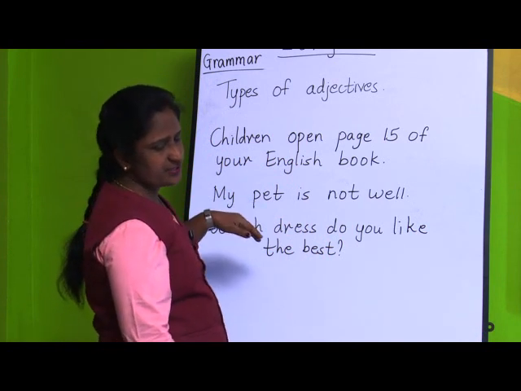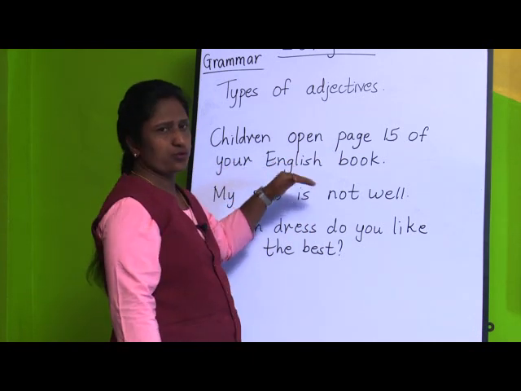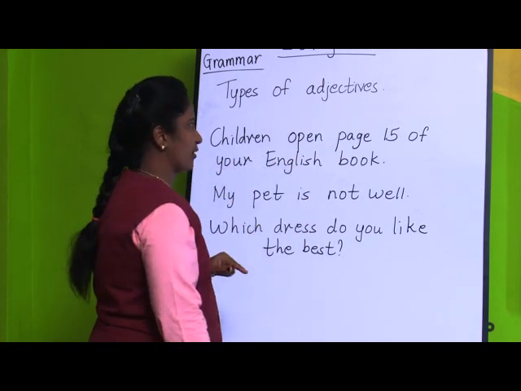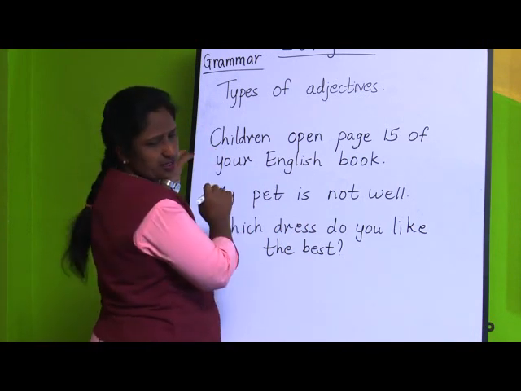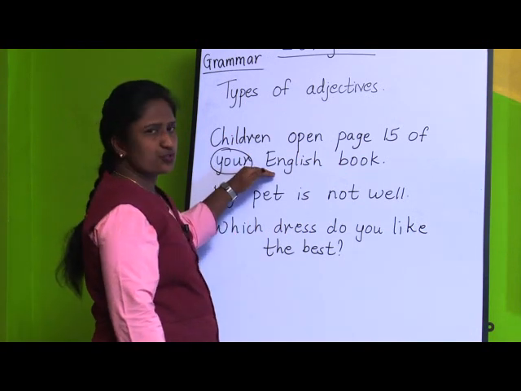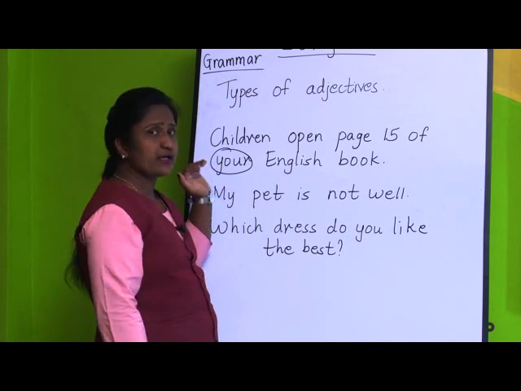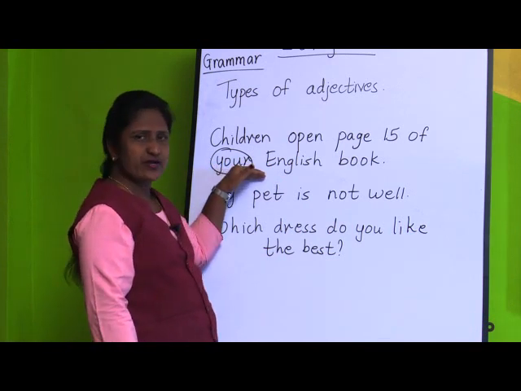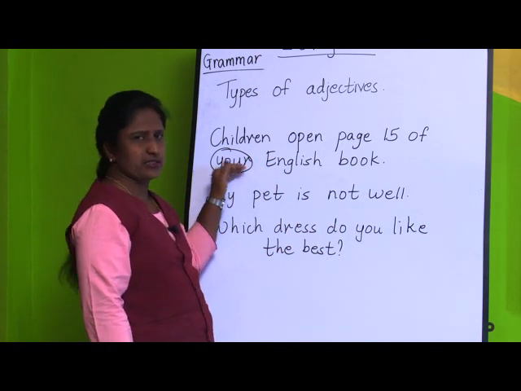and you are going to circle the possessive adjective. If you see the first sentence, children open page 15 of your English book. Whose English book? Your English book. So this is a possessive adjective, so you are going to circle it. You have asked a question for the first sentence, that's whose English book? That is your English book. So this will be a possessive adjective, and as they have told in the exercise, you have to circle them.